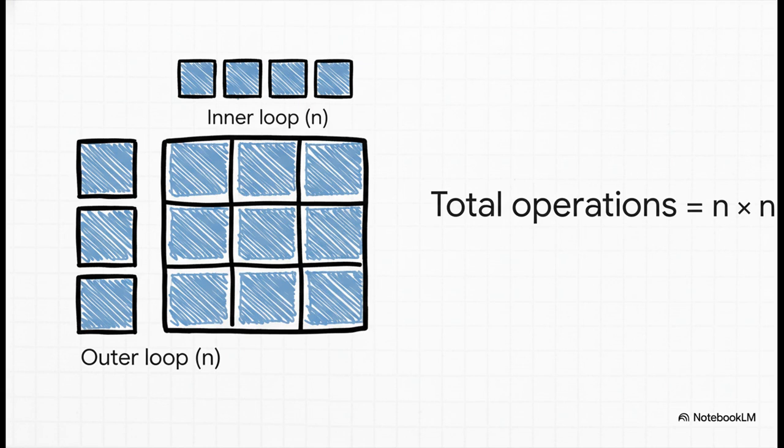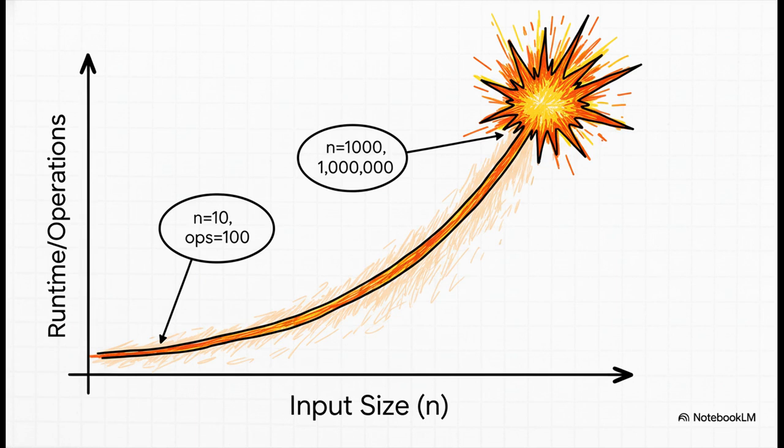Well, let's trace it. The outer loop is going to run n times. But for every single one of those times, the inner loop has to run its full course, which is also n times. So the total number of operations isn't n plus n, it's n times n. And that gives us a time complexity of O of n squared, or big O of n squared. Now, if n is something small like 10, that's just 100 operations, no problem. But what if n is 1,000? Suddenly we're at 1,000,000 operations. And if n is 1,000,000, the runtime just completely explodes. This is how performance issues happen.